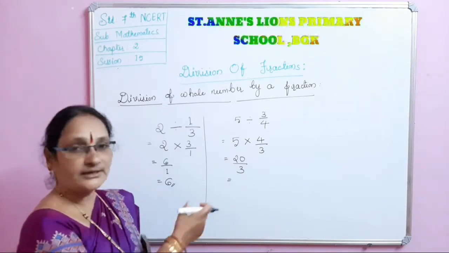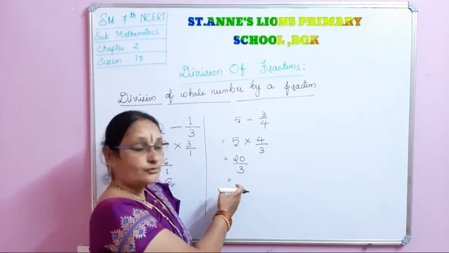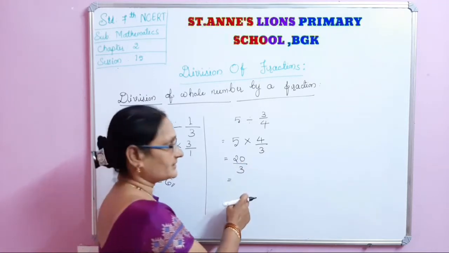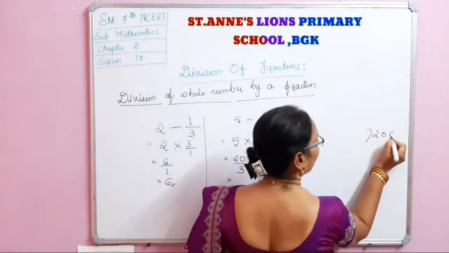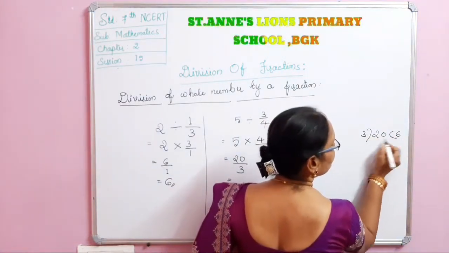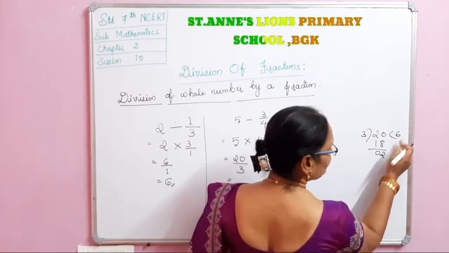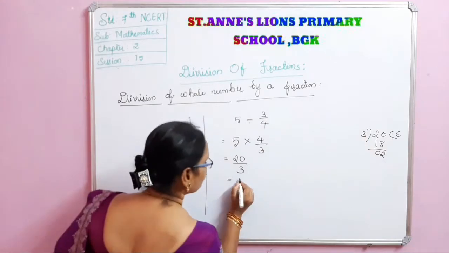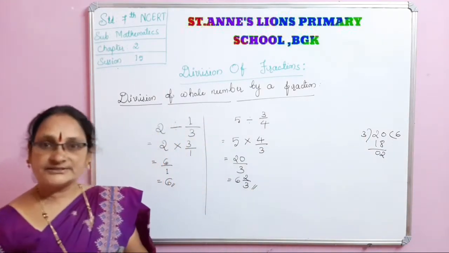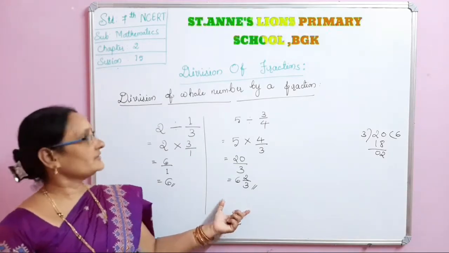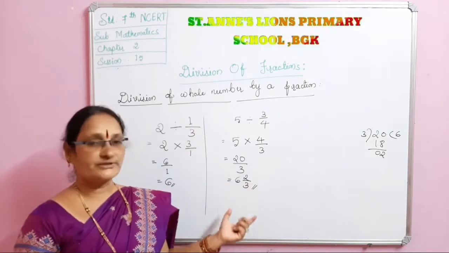How to do it? I already showed you in the previous videos many times how to convert improper to mixed. See, in the working column, just divide 20 by 3. 3 sixes are 18. 20 minus 18 is 2. 6 integer 2 by 3 is the answer. This is the method of division of a whole number by a fraction. I hope you understood this.